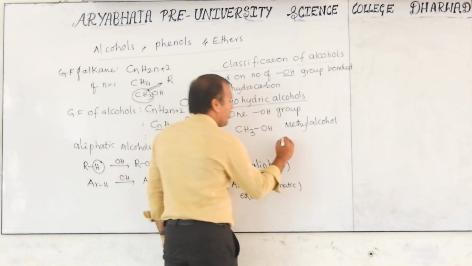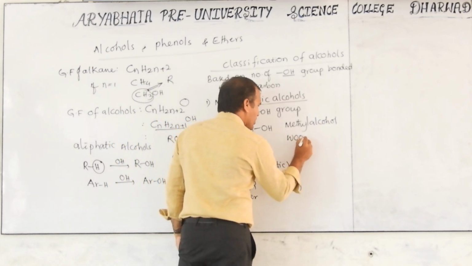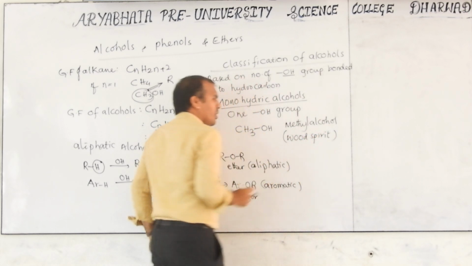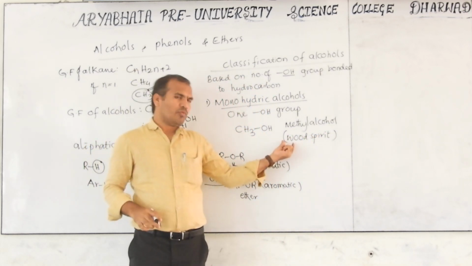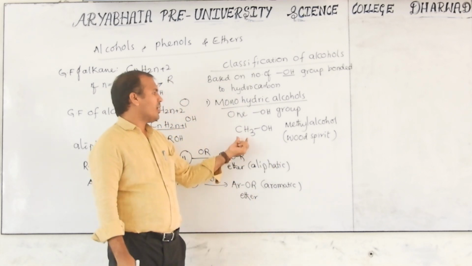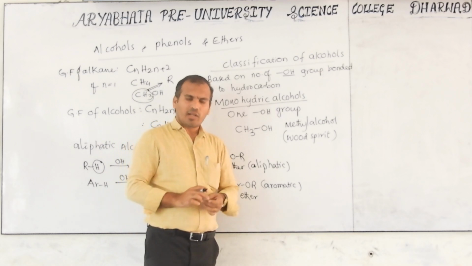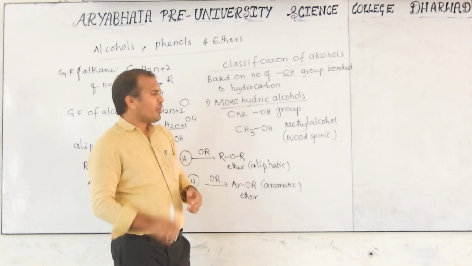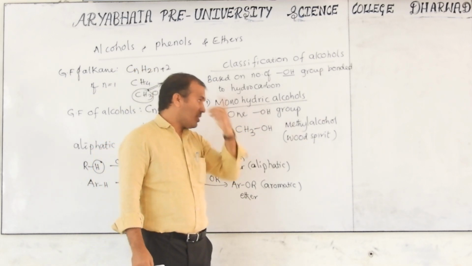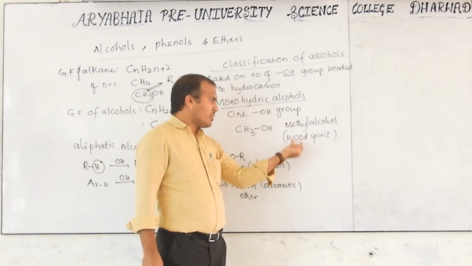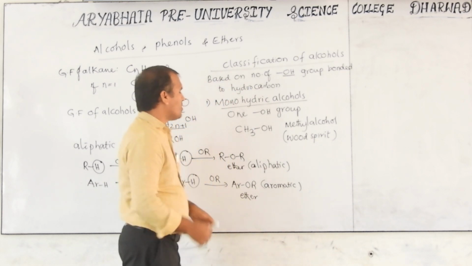Its other common name is wood spirit. By destructive distillation of wood at high temperature, we get methyl alcohol. That's why sometimes the common name will also be asked in competitive exams, that is CET, NEET level, JEE. Sometimes there is a possibility they ask what the common name is. So this is one of the common names, wood spirit.